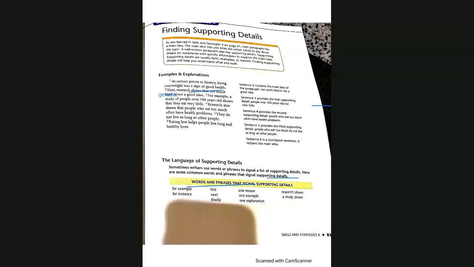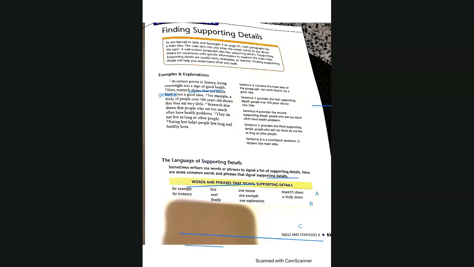So what does this mean? It means there are 3 supporting details. The first one, people over 100 years old eat very little. The second one, people who eat too much have health problems. And the third one, people who eat too much do not live as long as other people. Then at the end of the paragraph, they restate the main idea. Restate means to say again in a different way.